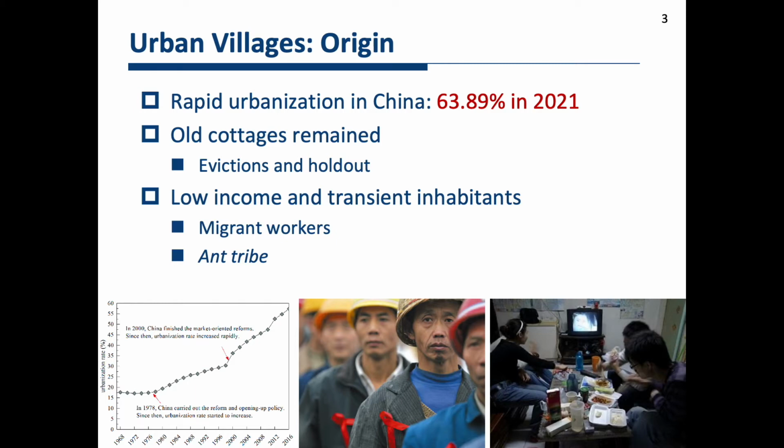in the city. The residents, sometimes called the ant tribe, are usually low-income and transient inhabitants, such as migrant workers in nearby factories and even low-income university graduates. Urban villages provide them with affordable housing conditions close to public transportation at a relatively low price.